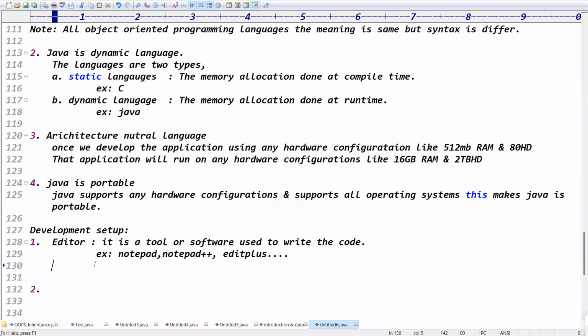Okay, good. But sir, we are saying editors. What about Eclipse and all? Tell me, guys, what do you mean by Eclipse? Guys, what is Eclipse then?